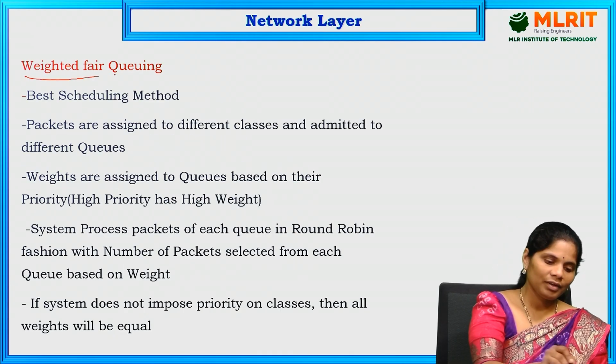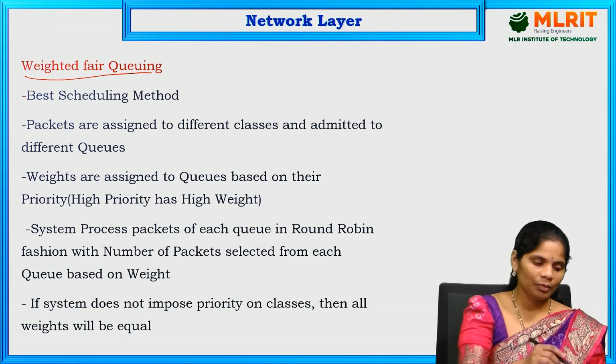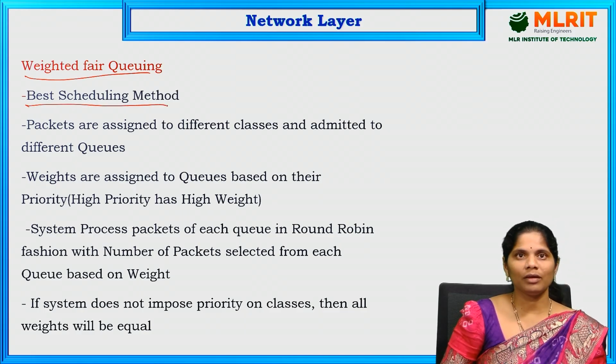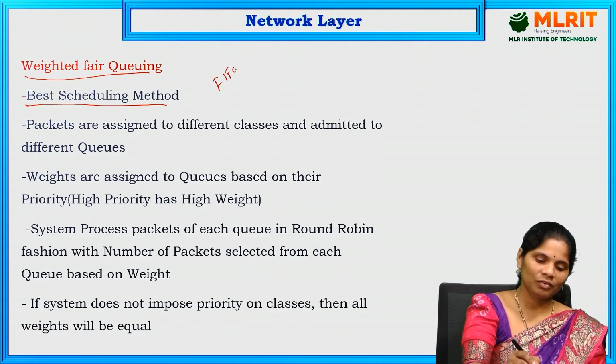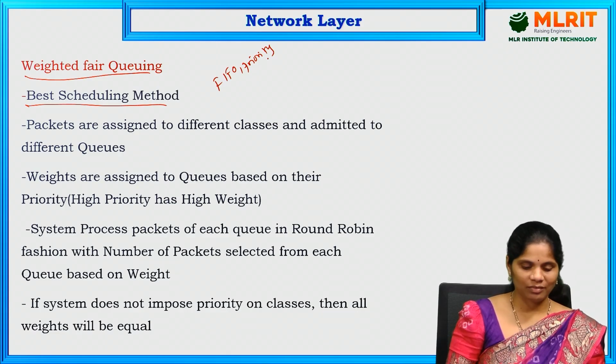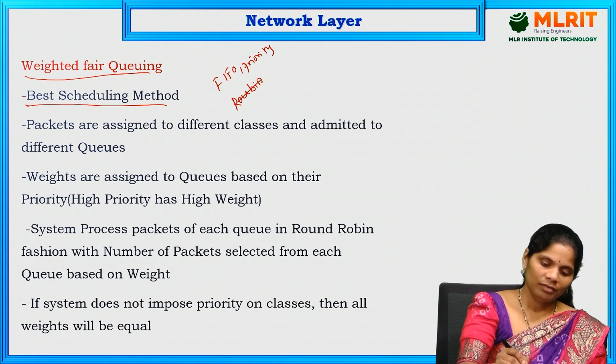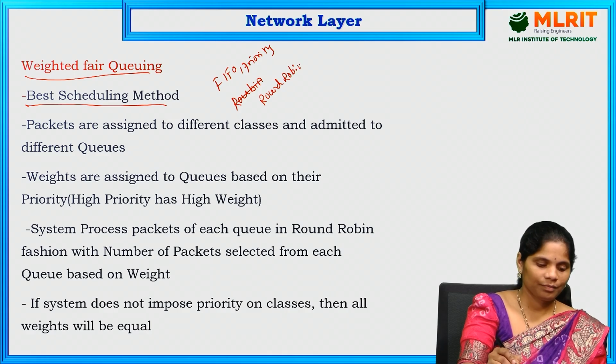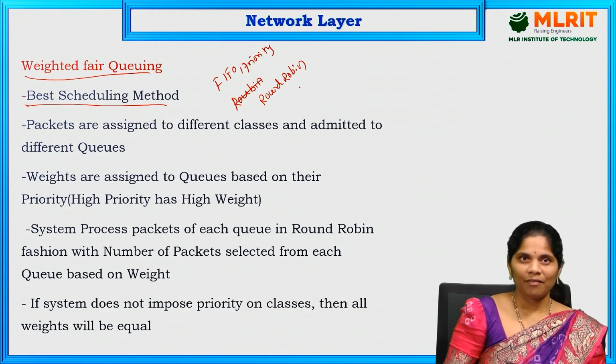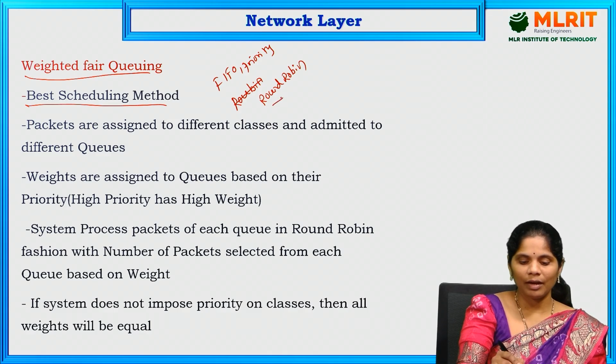And the next one is weighted fair queuing. Weighted fair queuing is the best scheduling method when compared to FIFO, first in first out, because it follows a round robin fashion. Whenever we are sending the data, it is processed in round robin fashion. For each and every packet we allocate some time, and after that time it moves to the next one.